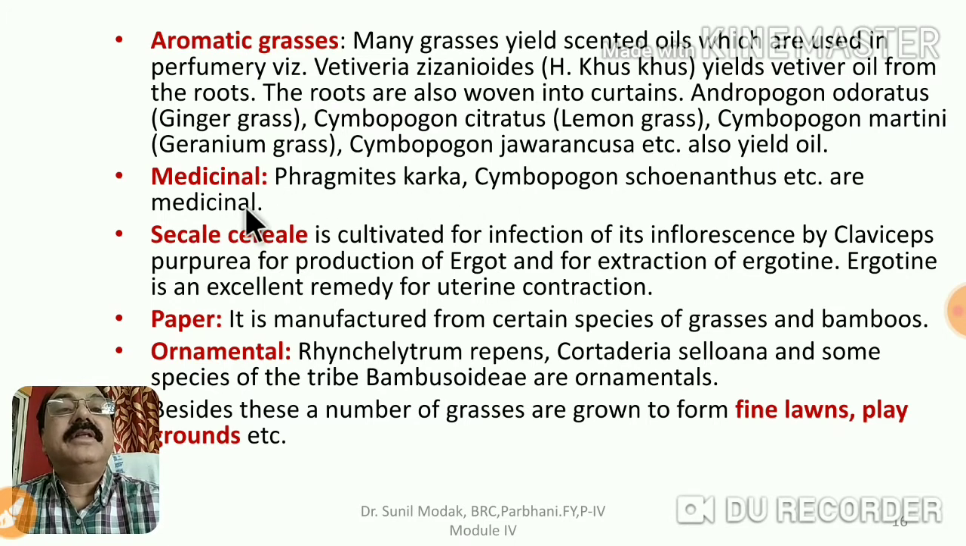Then there are certain plants which are medicinal in purpose. Rye cereal is cultivated, and the inflorescence infected by Claviceps purpurea produces ergot for the extraction of ergotin. And as you know, ergotin is an excellent remedy for uterine contraction. Then paper is made from grasses and bamboos. There are certain ornamental plants too. For fine lawns and playgrounds, we grow certain types of grasses; they are very useful in developing lawns and sports grounds.